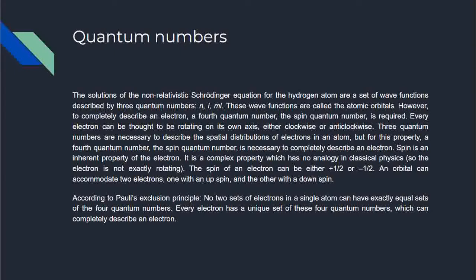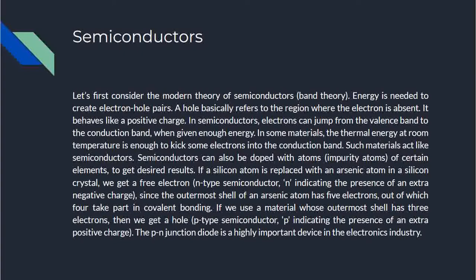Spin is an inherent property of the electron, and it's a complex property which has no analogy in classical physics. So the electron is not exactly rotating, though that's a picture to help you understand. The spin of an electron can be either positive half or negative half. An orbital can accommodate two electrons, one with up spin and the other with down spin. According to Pauli's exclusion principle, no two electrons in a single atom can have exactly equal sets of four quantum numbers. So every electron has a unique set of those four quantum numbers which completely describe the electron. That is the exclusion principle. This explains a lot of things actually.